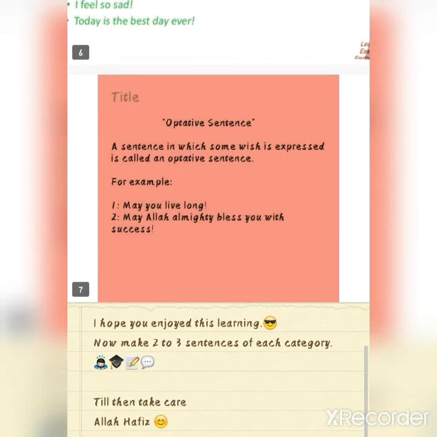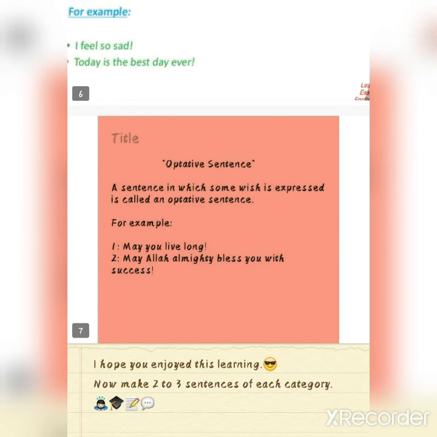Sometimes we also include optative sentence in the kinds of sentence. And what is an optative sentence? A sentence in which some wish is expressed is called an optative sentence. For example, may you live long. And example number 2, may Allah Almighty bless you with success. So here we have five types of sentences. Basically these are four, but after subdivision they become five, six or seven. So I hope you enjoyed this learning.